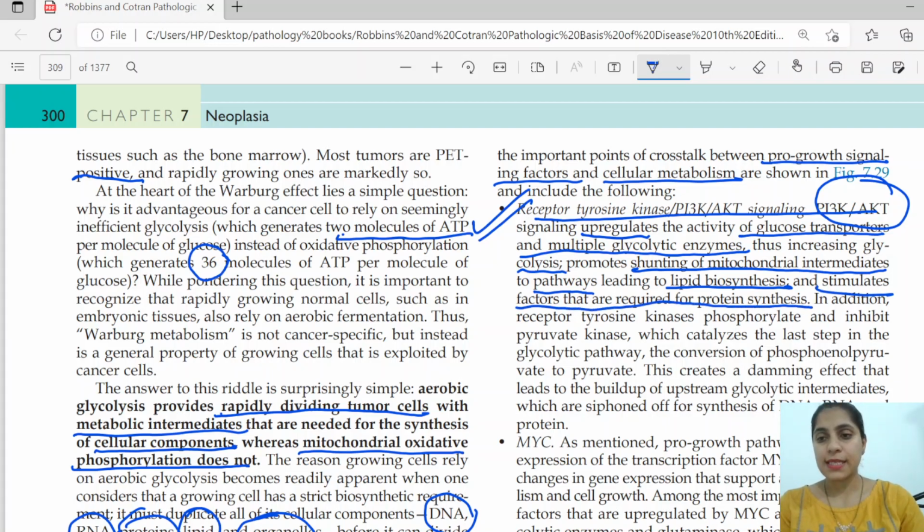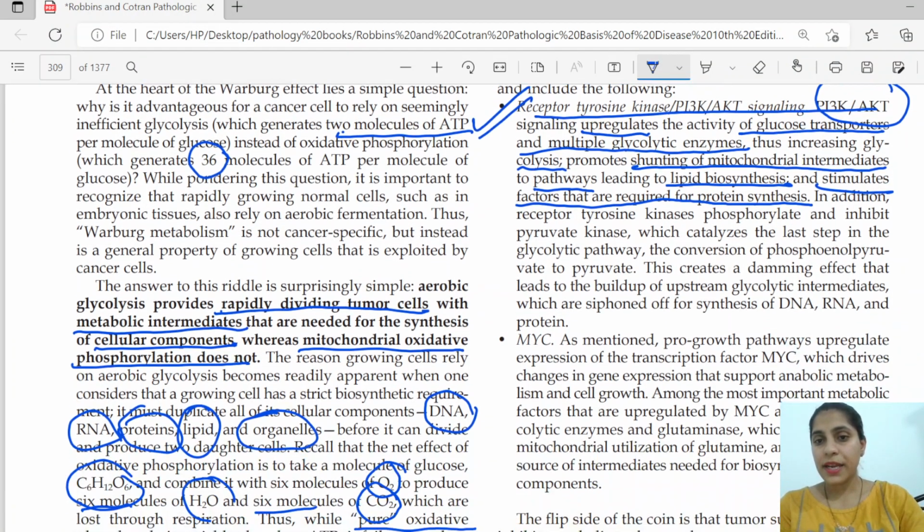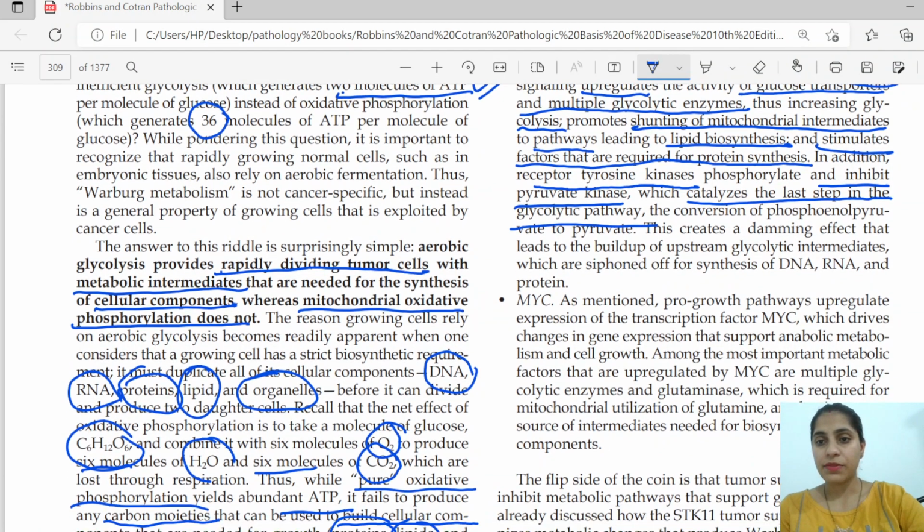required for protein synthesis. In addition, receptor tyrosine kinase phosphorylates and inhibits pyruvate kinase, which catalyzes the last step of the glycolytic pathway, the conversion of phosphoenolpyruvate to pyruvate. So when it is not able to convert, PEP will increase. Then why is this intermediate required? It is required for the synthesis of DNA, RNA and protein.